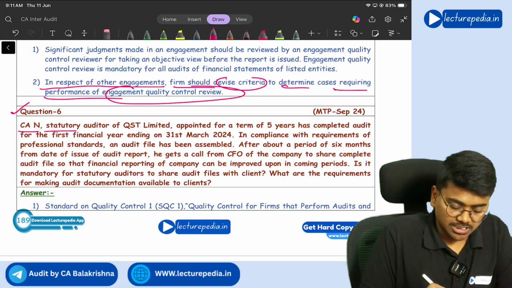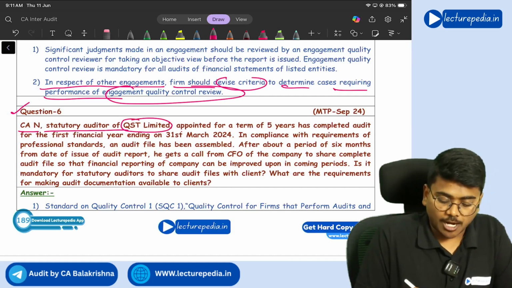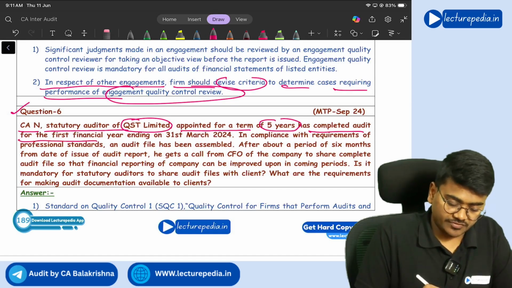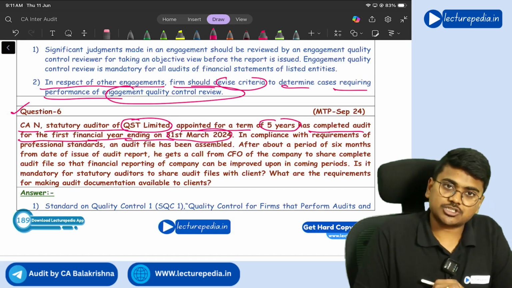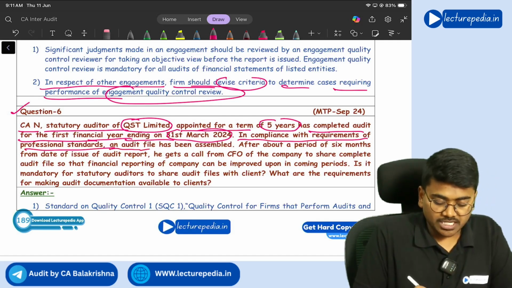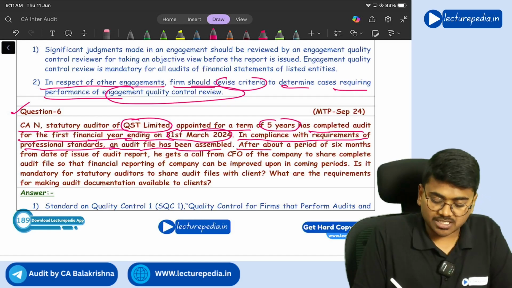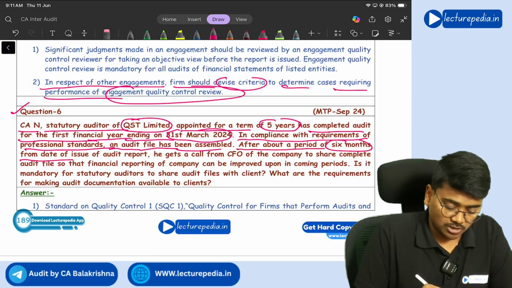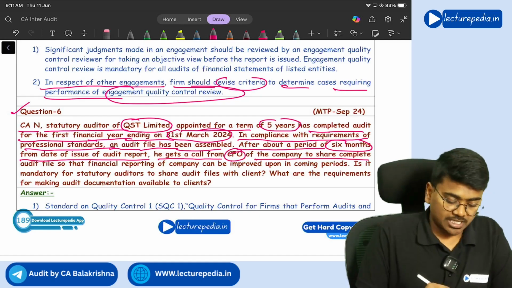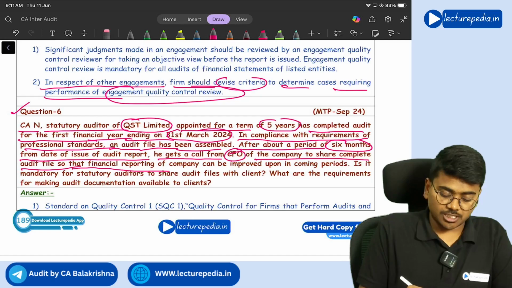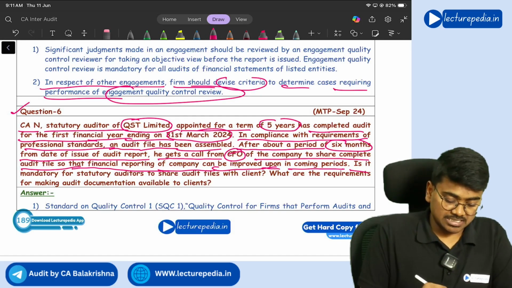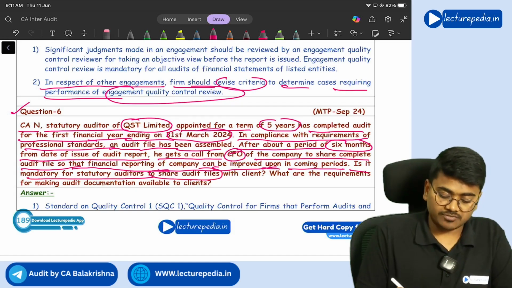CAN, statutory auditor of QST Limited, appointed for a term of 5 years, has completed audit for the first financial year ending 31st March 2024. In compliance with requirements of professional standards, an audit file has been assembled. After about a period of 6 months from the date of issue of audit report, he gets a call from the CFO of the company to share a complete audit file so that financial reporting of company can be improved upon in coming periods. Is it mandatory for statutory auditor to share audit files with the client?